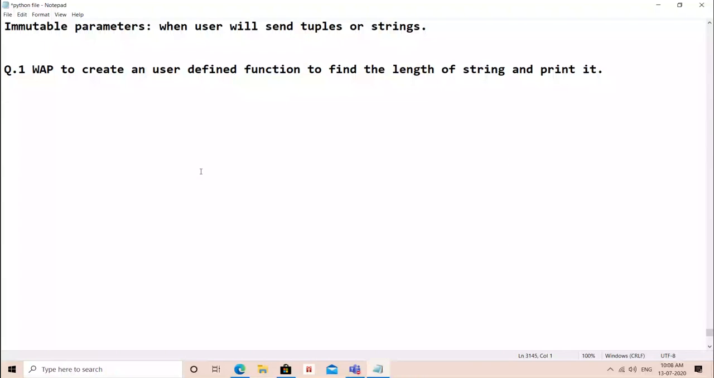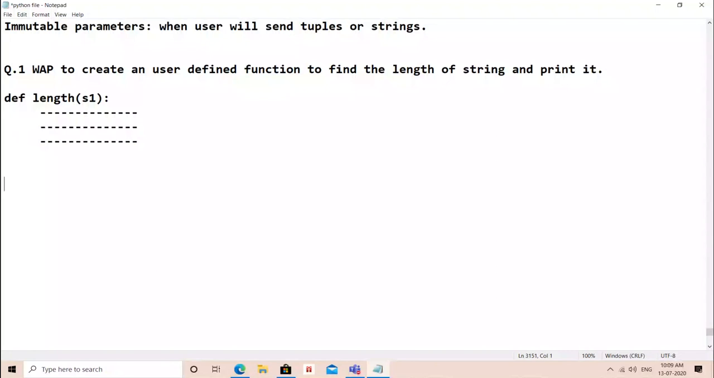So just create the function def. The name of function, let me take length only. And as we are sending a string, take one name, any name you can take, no problem. And I will write the code after some time. I am just creating the definition.